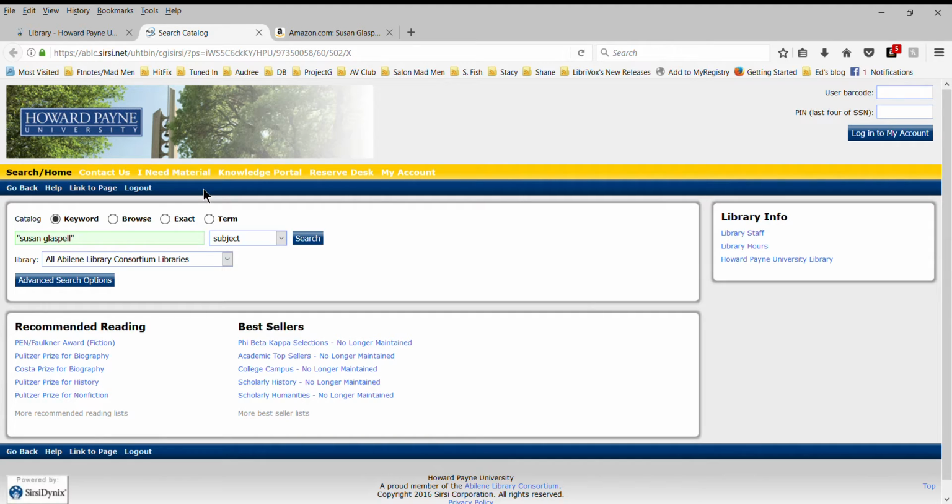Susan Glaspell is not a big name in American literature like Mark Twain or Edgar Allan Poe. So we can search here for all the schools in the consortium, knowing that if we find a good source at Hardin-Simmons or McMurry, or we find a useful book at Abilene Christian, there's a courier service that'll bring it to the circulation desk at Howard Payne at no charge to the school or to you, but it's going to take a couple days. But since she's not a real big name, let's go ahead and search on this.